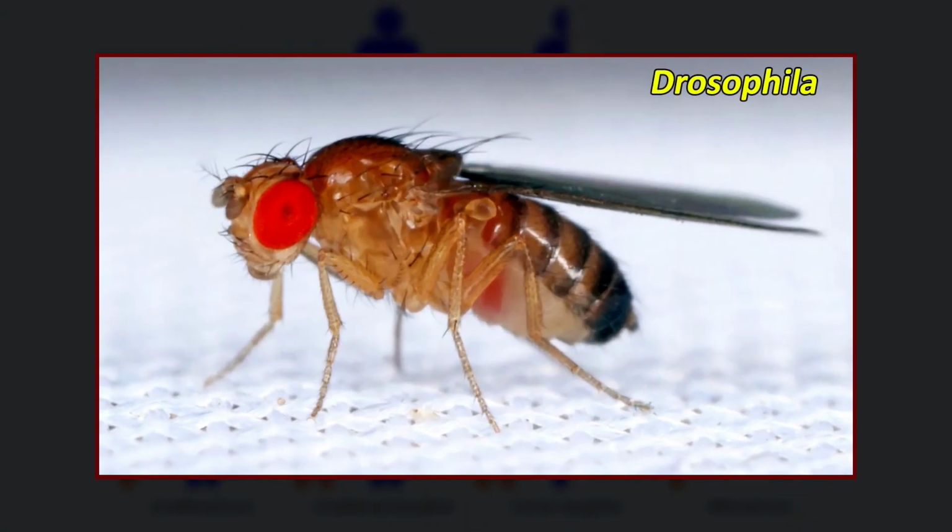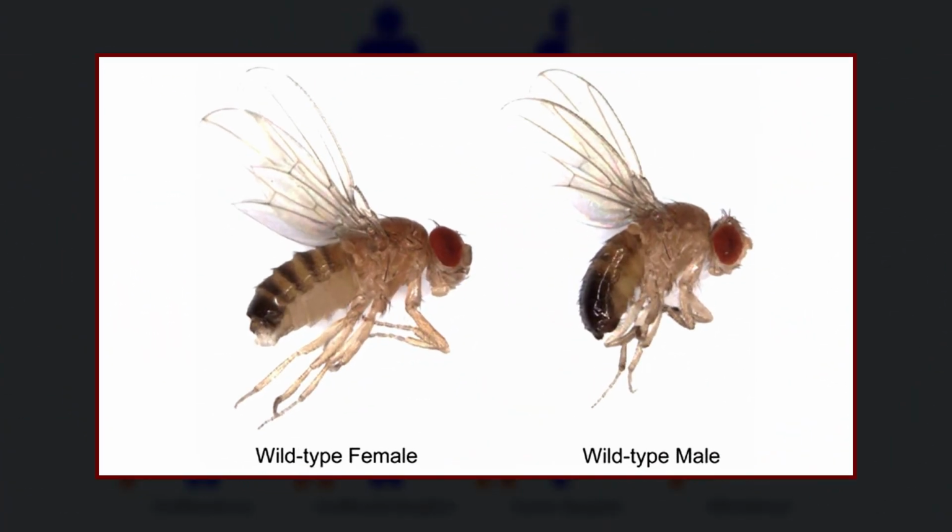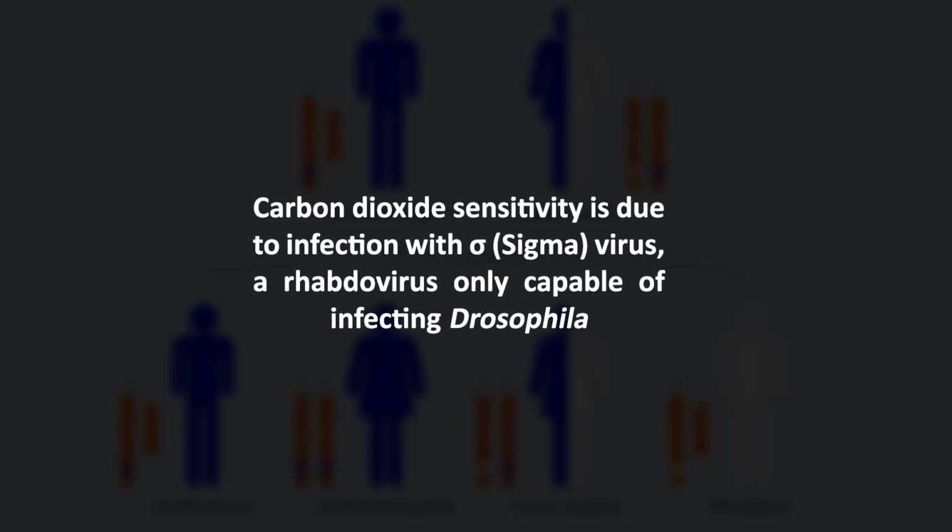Another example is that in Drosophila, heritable traits that result from infection with foreign particles have also been identified. Wild-type flies normally fully recover after being anesthetized with carbon dioxide. Certain lines of flies have been identified that die off after exposure to the compound. This carbon dioxide sensitivity is passed down from mothers to their progeny. This sensitivity is due to infection with sigma virus, a rhabdovirus only capable of infecting Drosophila.